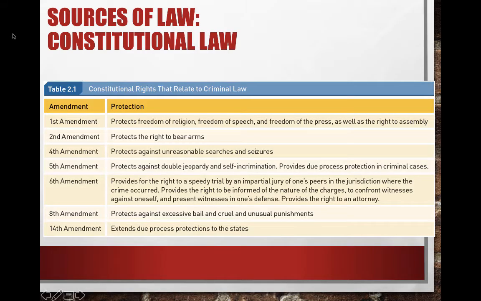All right. And then these are the amendments that I want you to know. You're going to hear me talk about them a lot. You're going to see them on tests under matching. So make sure you pause here, take a photo of this, or know what each amendment means.